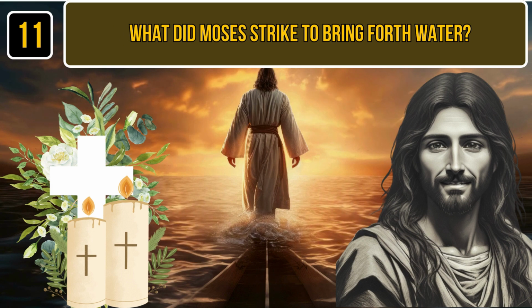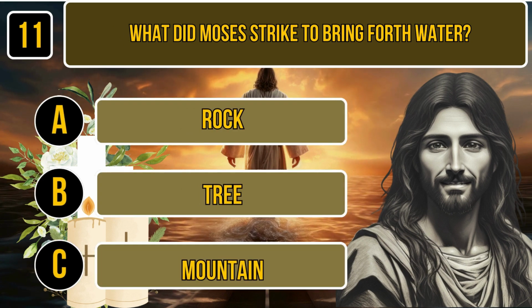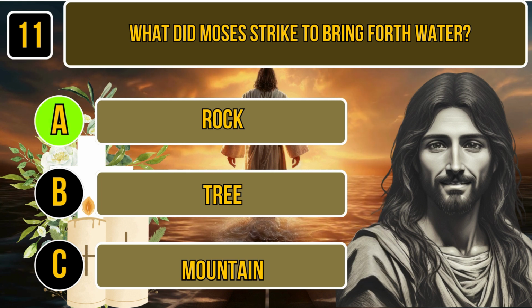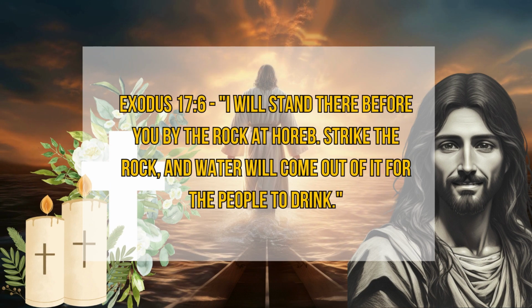Question number 11. What did Moses strike to bring forth water? A. Rock. B. Tree. C. Mountain. Time for thinking. The correct answer is rock. Exodus 17:6. I will stand there before you by the rock at Horeb. Strike the rock, and water will come out of it for the people to drink.